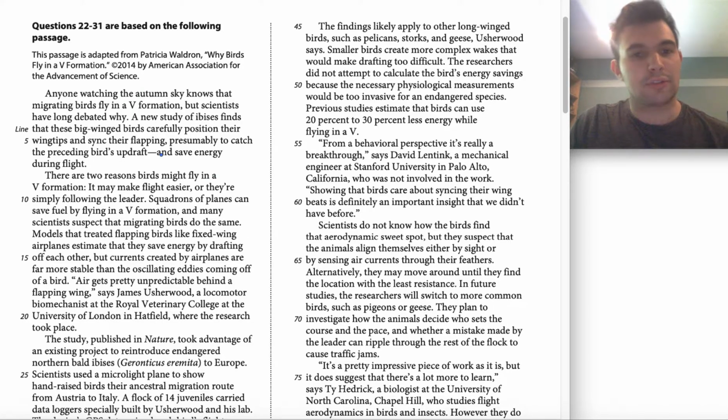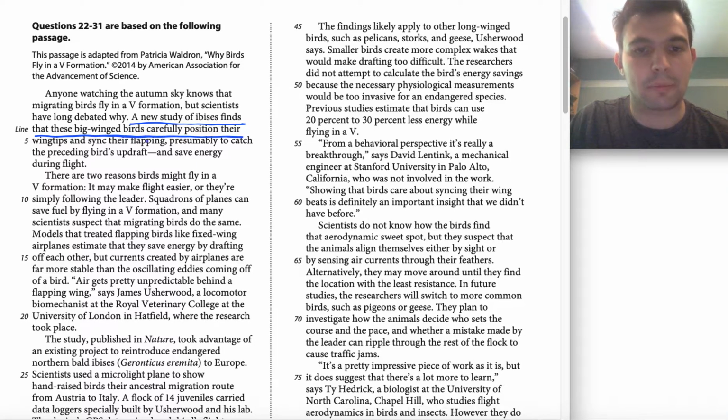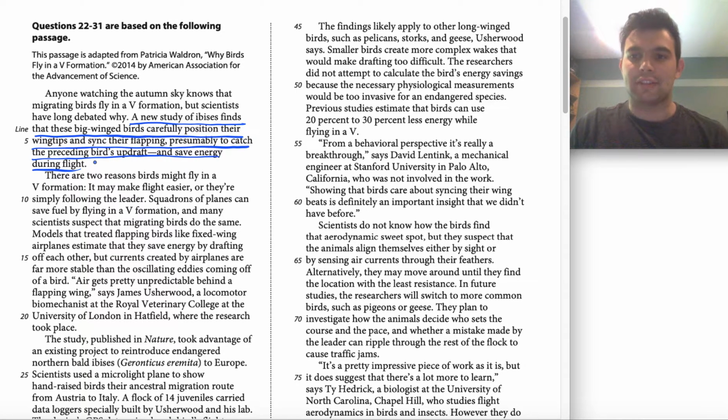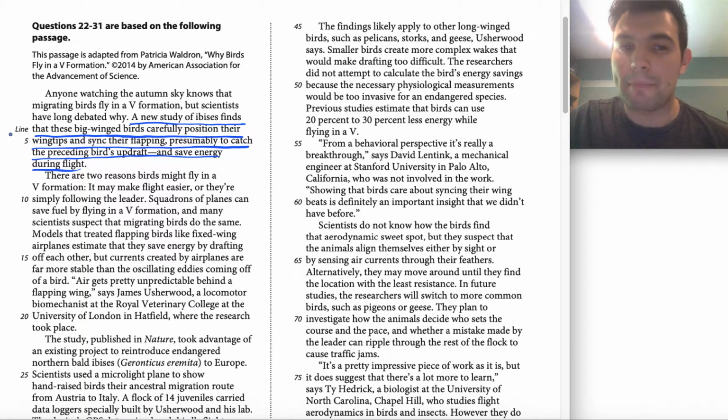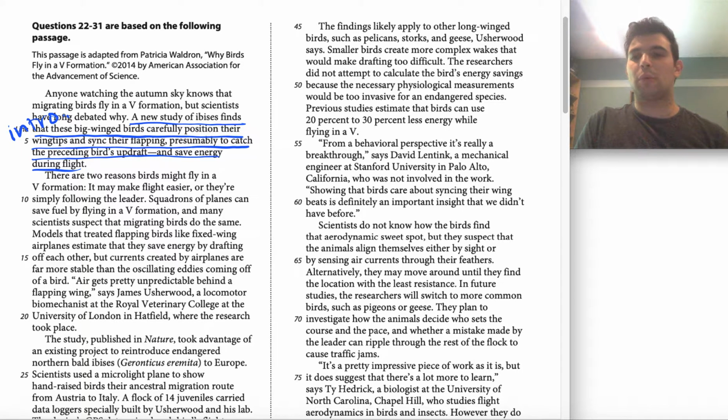Now, moving into this first paragraph here, I'll probably underline this second sentence because it is a really clear expression of that title, right? Why birds fly in a V formation. It's for this reason. But beyond this sentence, I don't get a lot of hard-hitting information in this paragraph. So I'd probably write for my main idea, just intro. This lets me know that we're easing into the passage, but we're not getting a lot of big information here, or really important details quite yet.